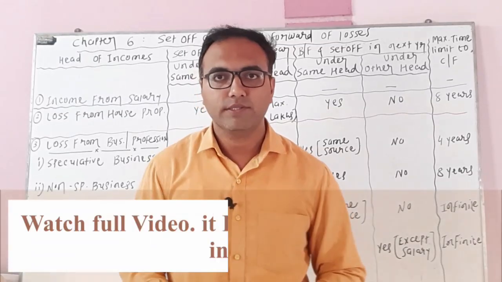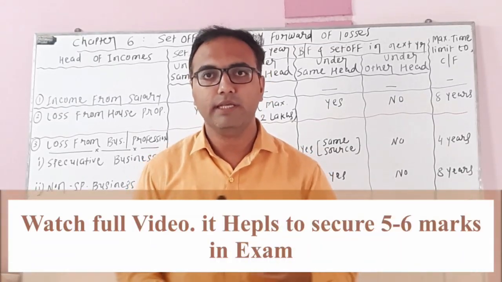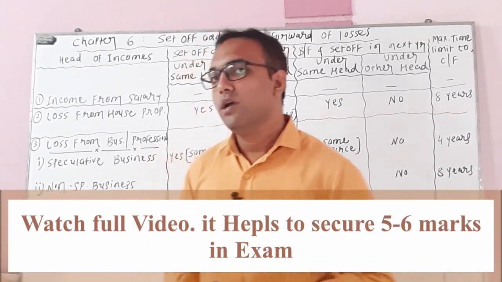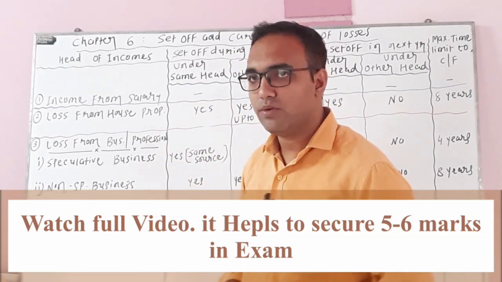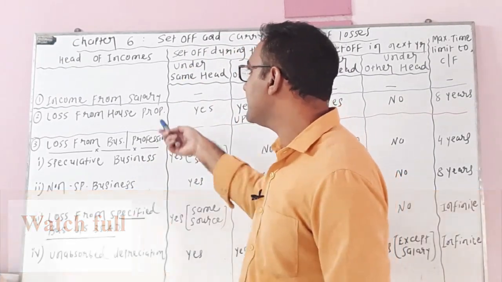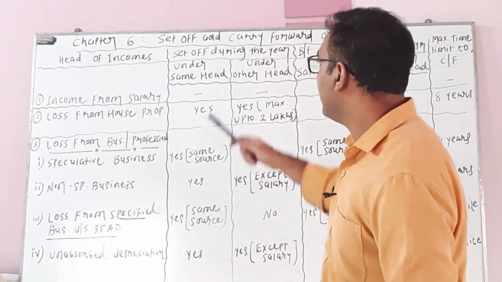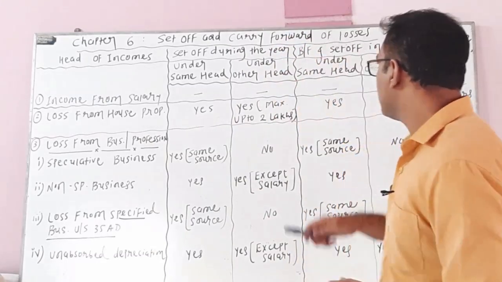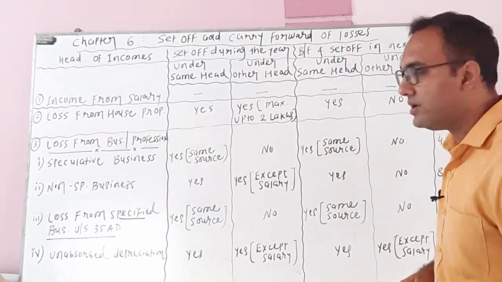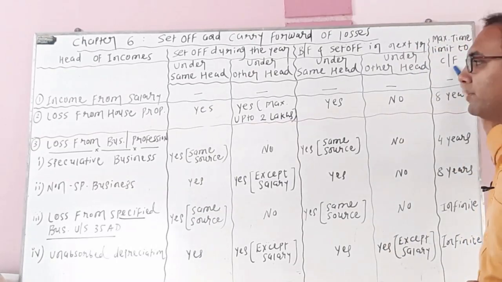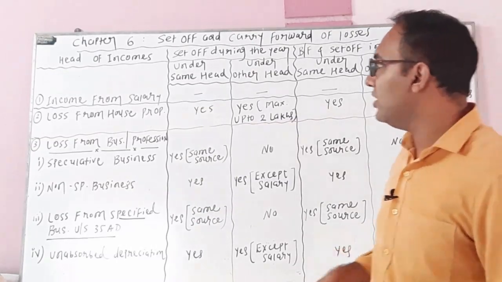So my dear friends, let's start with chapter number 6. It is set off and carry forward of losses. To understand chapter number 6, we have total 4 columns. Number 1, heads of income. Second, set off during the year. Next, brought forward and set off in the next year. And the last column is the maximum time limit to carry it forward. So let's start with head number 1.